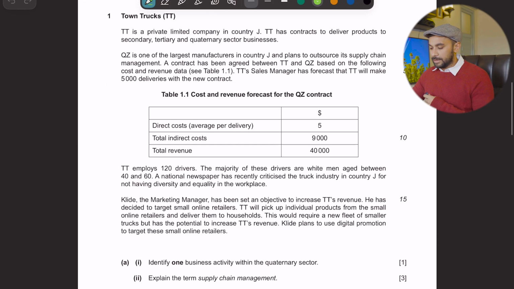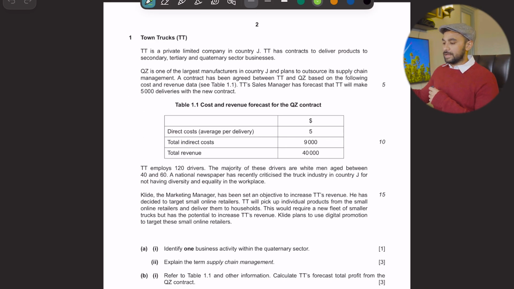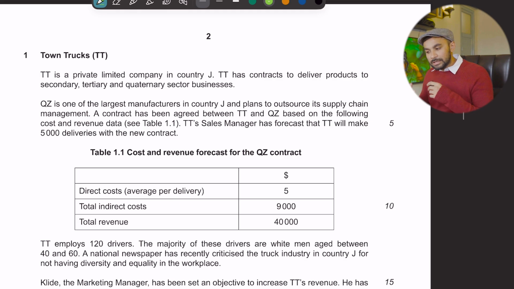एंड ये हमारे सामने केस आ गया है जो क्वेश्चन नंबर 1 है. टाउन ट्रक्स TT के नाम से बिजनेस है. Now this is the case that appeared in मई जून 2025 and the purpose of this video, if you watch it till the end, the purpose is I'm going to read the case. I'm going to tell you as a student how you are going to read the case basically. And when you go for an exam और तुम्हारे सामने let's say टाउन ट्रक्स का क्वेश्चन आ गया, so how to actually read it. Okay, this video is going to help you with that.